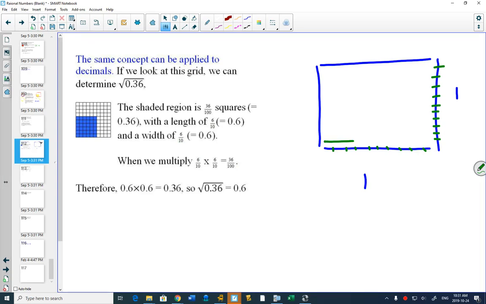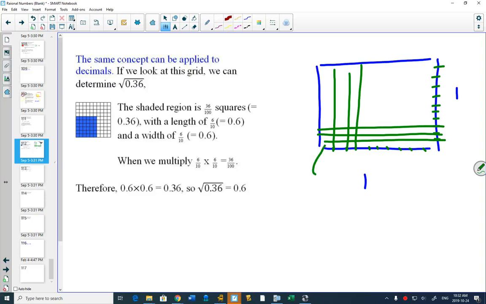If we break it up into a grid like this, we're going to get 10 little squares this way, 10 little squares this way, 100 squares. If you break up a 1 by 1 into 100 pieces, then one of these pieces represents 1/100th of the whole square.